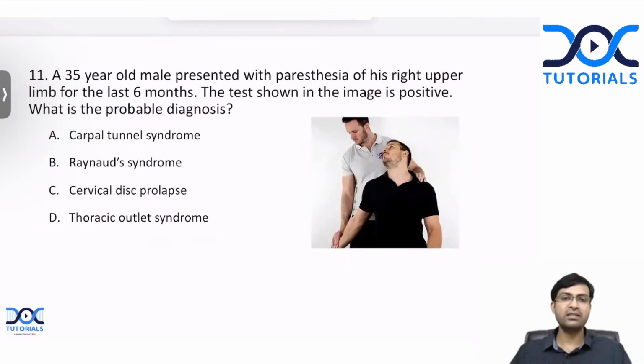Next question. A 35-year-old male presented with paresthesias of his right upper limb for the last 6 months. The test shown in the image is positive. What is the probable diagnosis?